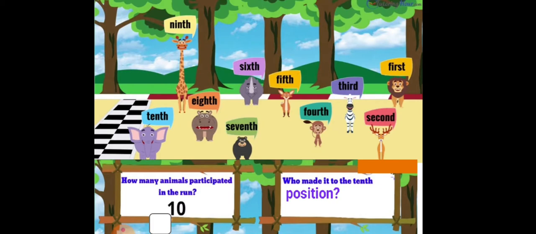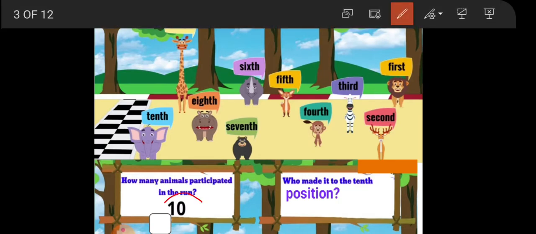Okay, the next, what happened? Yes, the race is over. So how many animals participated in the run? There were a total of 10 of them. The 10 animals were there, and now see they are standing. Now a position has been given. Can you see who was the first one?